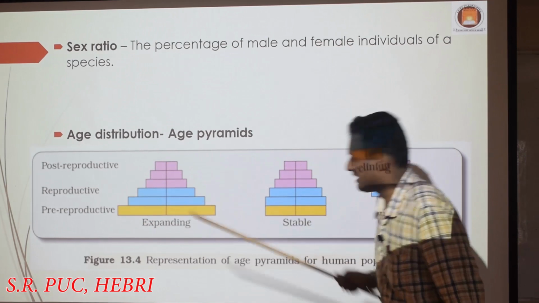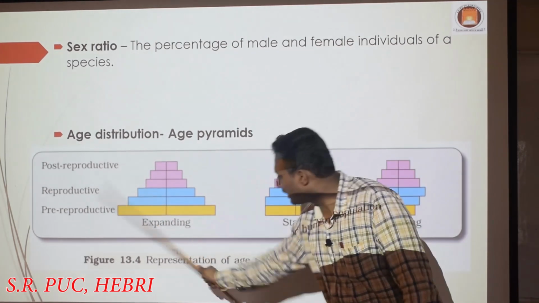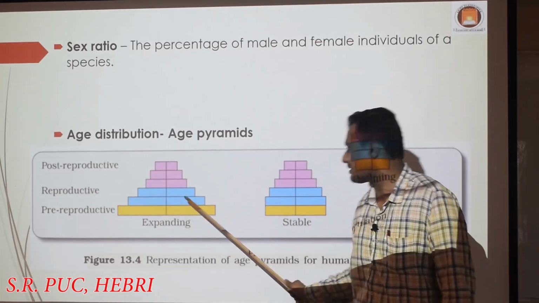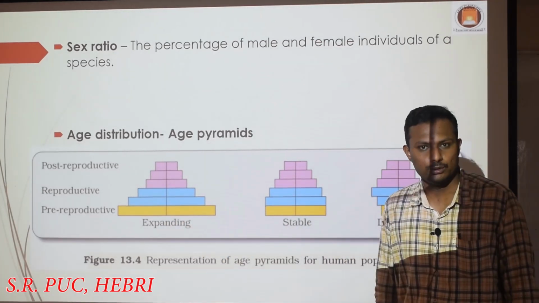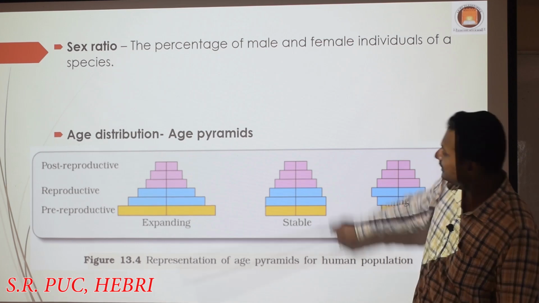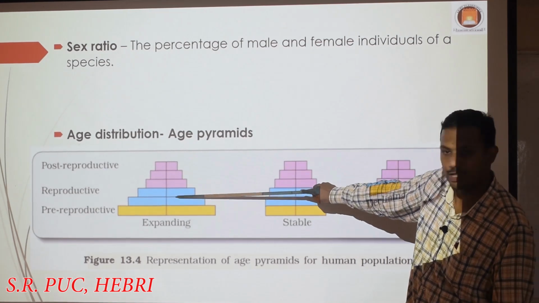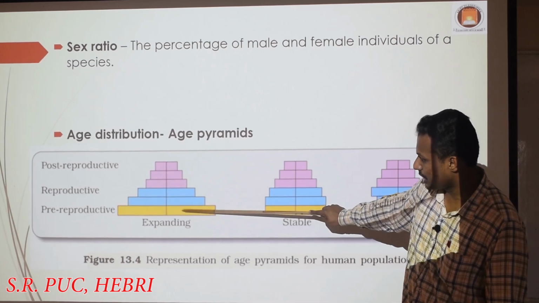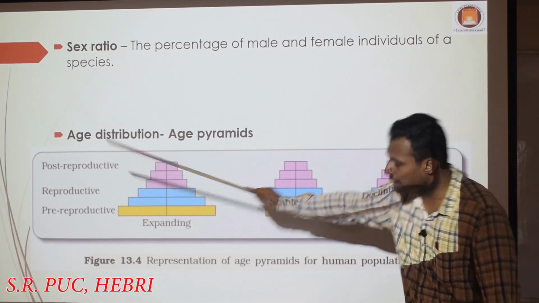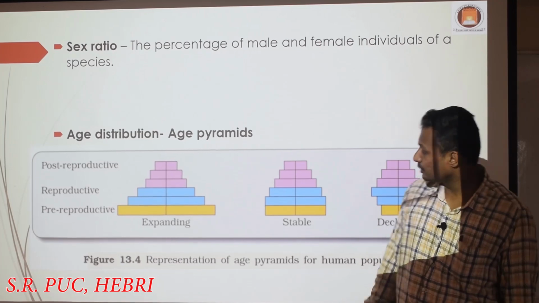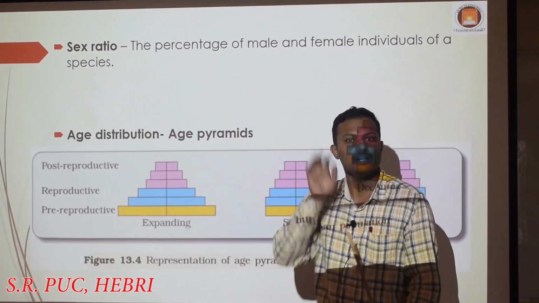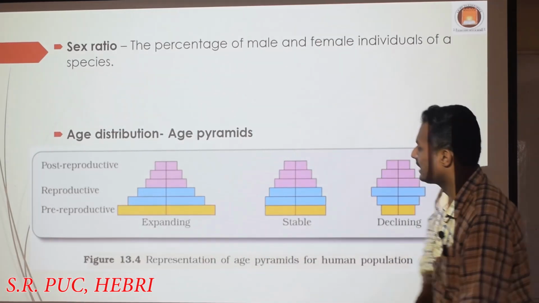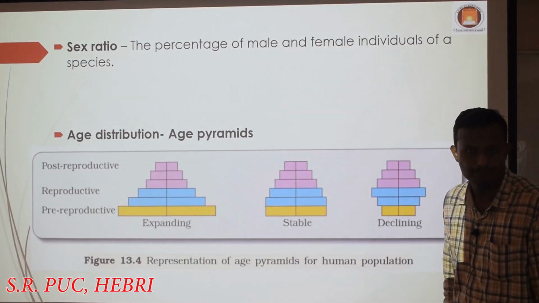The yellow line shows a generation produced by the reproductive phase, the people who are in the reproductive phase. I hope you are getting an idea. That means this generation is larger in number than the reproductive generation. So again, this generation has got more number than the reproductive phase generation. When kids are more, obviously the population is growing. That is why this is called an expanding pyramid, right?